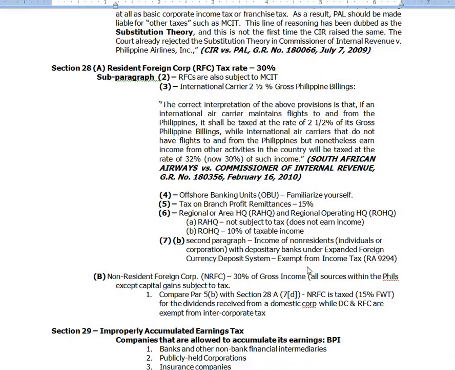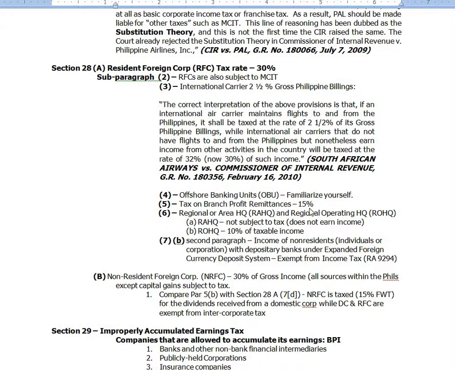International carriers, vessels, etc., or flights, you remember the South African Airways. If they don't have flights here, they are not taxed at 2.5%. But if they earn income from other activities in the country, they will be taxed at 30%. That's South African Airways. And RA HQ, area headquarters, not subject to tax because it doesn't earn income. Regional operating headquarters, because they operate, they earn income, 10%. Okay? And tax on branch profit remittances, 15%.